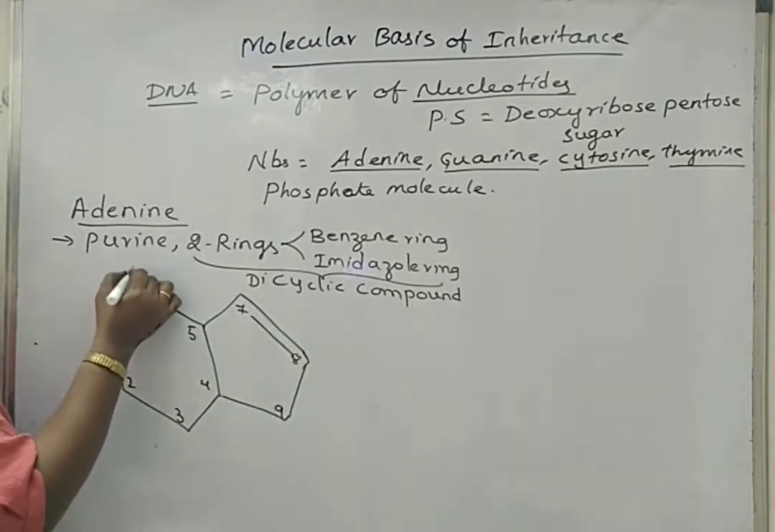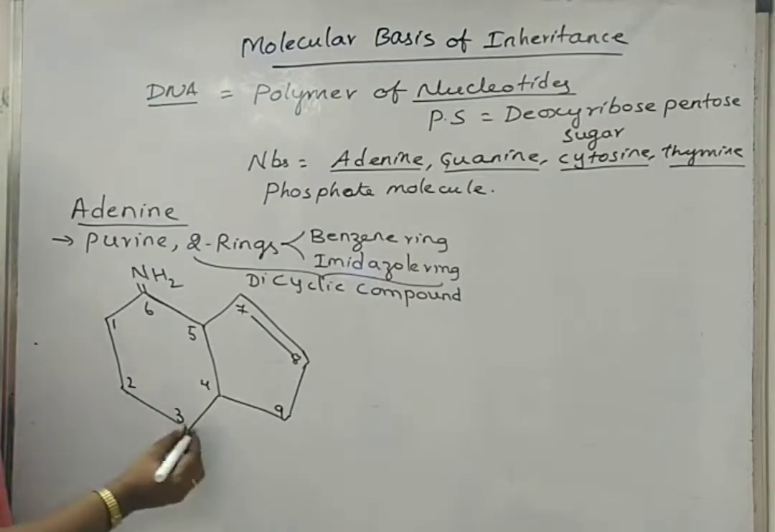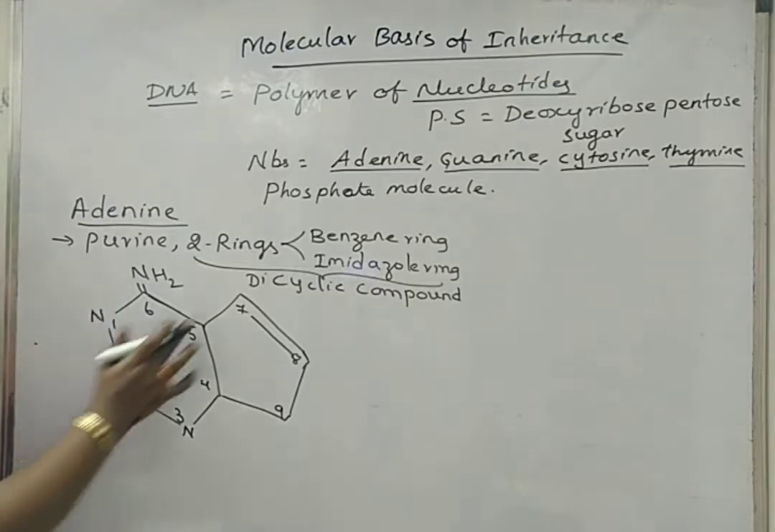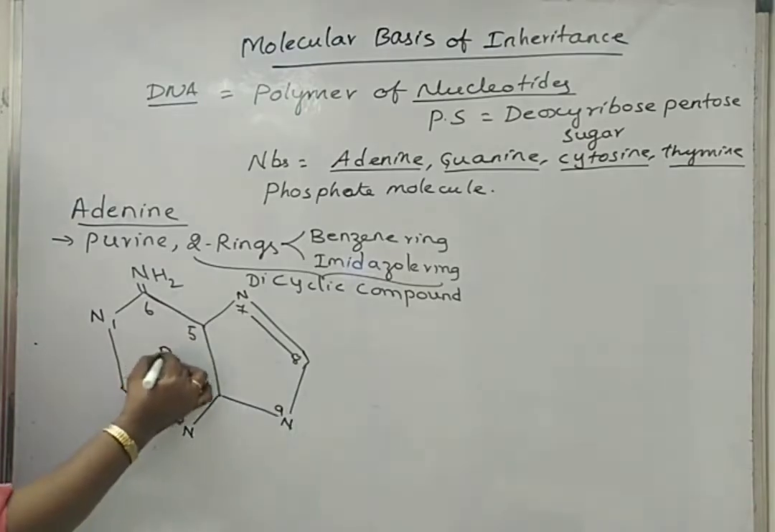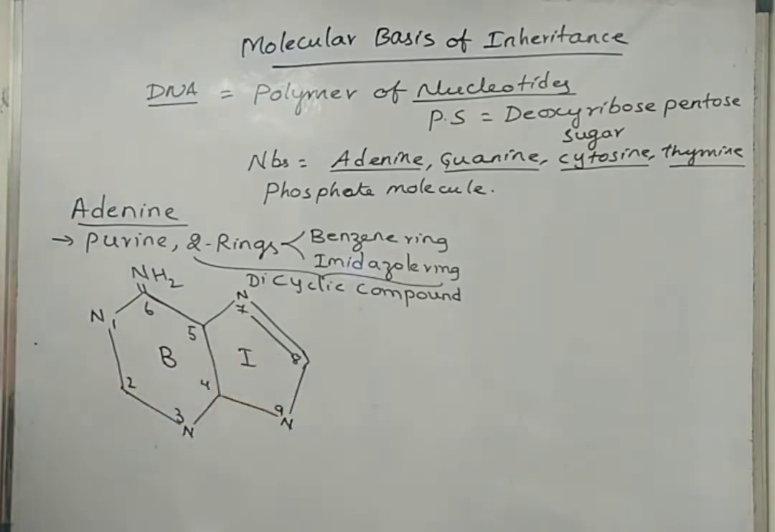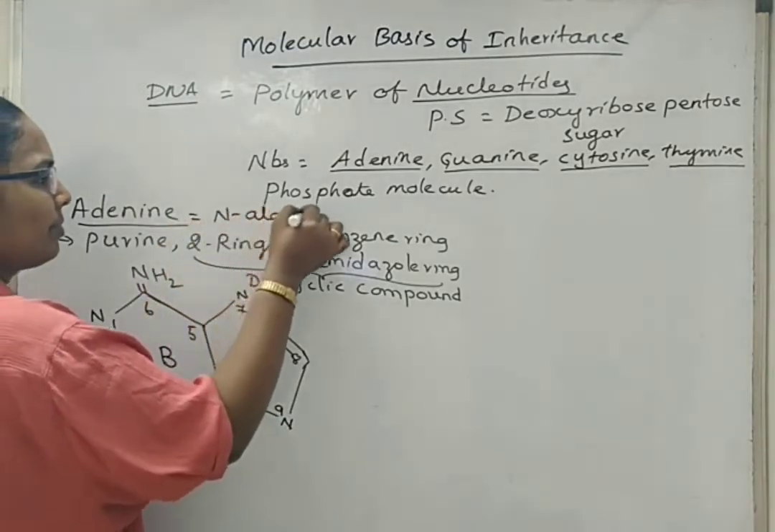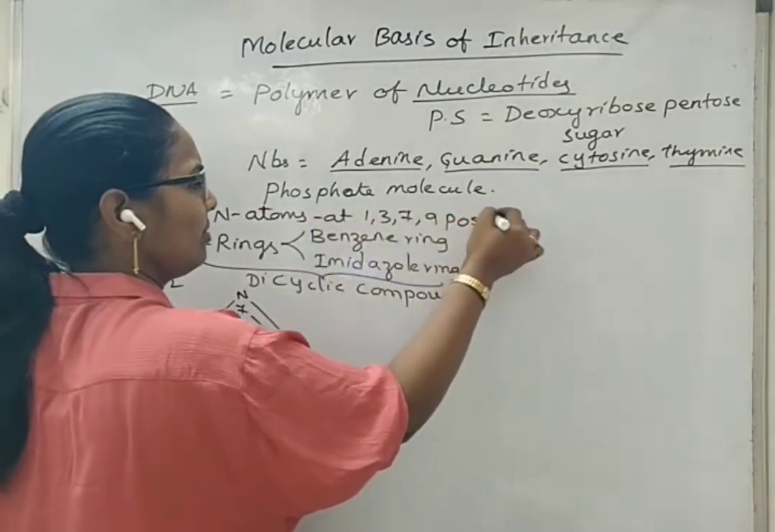At 6th carbon position there is an amino group. At 2nd carbon position there is one ketone group. Sorry, ketone group is not present. At 3rd carbon position there is a nitrogen atom, and 1st carbon position also another nitrogen atom. 7th carbon position also other nitrogen, and at 9th carbon position. If this is benzene and imidazole ring, the ratio of nitrogen atoms is 1:1 or 2:2. So in the benzene ring 2 and imidazole ring 2. So adenine is considered to have nitrogen atoms at 1, 3, 7, 9 positions.